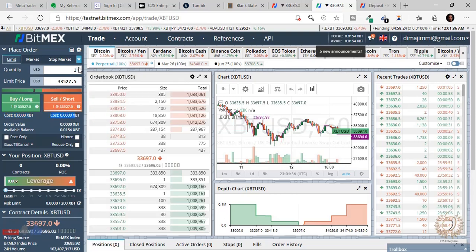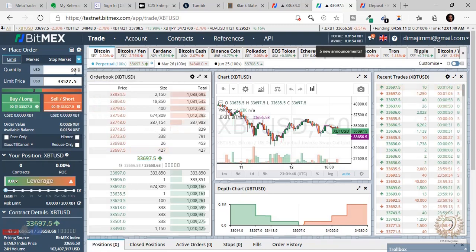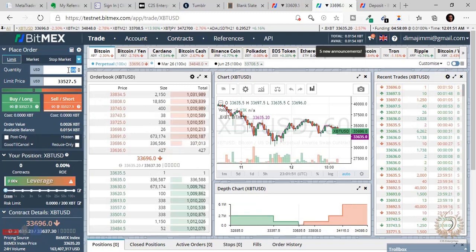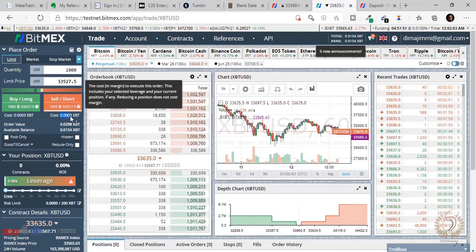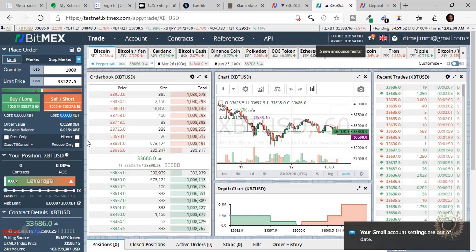So now watch this. If I keep increasing my contract, just keep looking at this. You can see that the order value is increasing, but this is not what I'm looking at. Okay, let me just input it. Let's say I want to buy a $1,000 contract of this. You can see the cost of this contract is 0.003 BTC. But before we even continue, we have to choose our leverage.